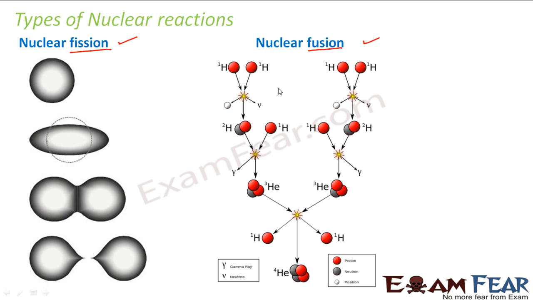Now, another interesting fact which I'll tell you is that this nuclear fusion reaction takes place inside the sun, and this is how the energy is produced in the sun. We receive so much sunlight, right? So we can imagine how much energy is getting produced inside the sun. To your surprise, this huge amount of energy that is getting produced inside the sun is because of the nuclear fusion reaction which is taking place inside the sun.